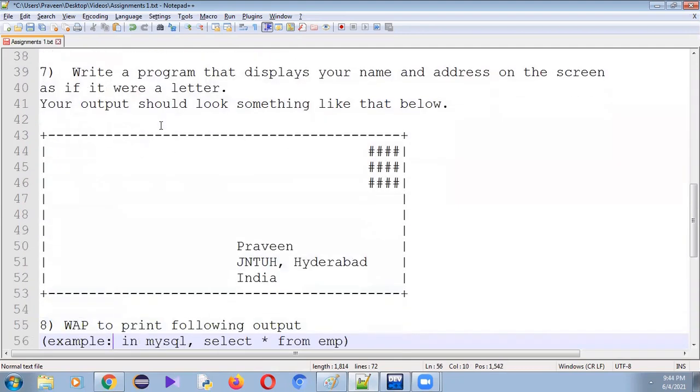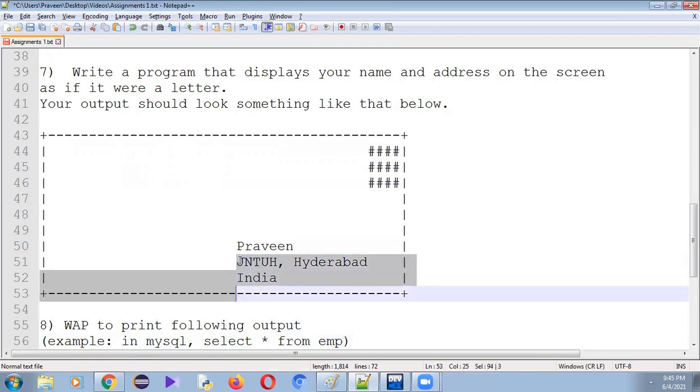Next, write a program that displays your name and address on the screen as if it were a letter. So on a letter, how will it be? It will be like this. So write a program to display the output like this. Horizontal line plus symbol, horizontal line plus symbol, pipe symbols, and some hashes. And at the bottom right side of the letter, you have to write your name. I have written my name, and some address we have to write.